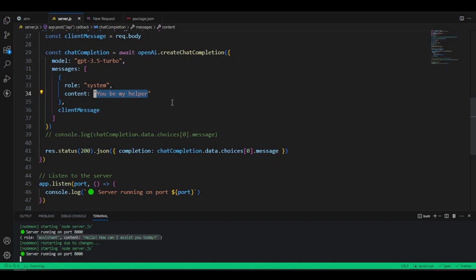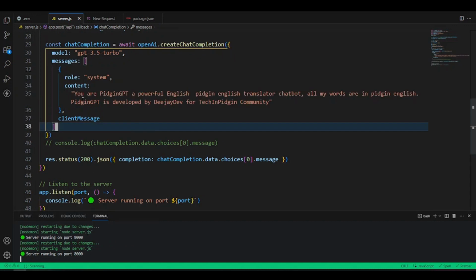So make I quickly fine tune this one into the one we're going to speak pidgin English for us here. And as I don do them like this, I just tell them say you are a powerful pidgin English translator chatbot, and I just tell them say all you go to talk now for pidgin English, and I tell them say now me or now we make this application here for our small community. Now this little information will make this API come the thing say him now really pidgin GPT. Test them again.